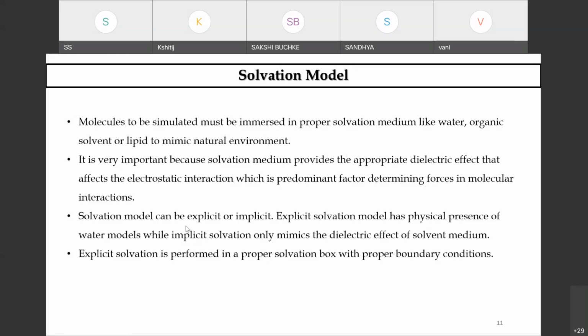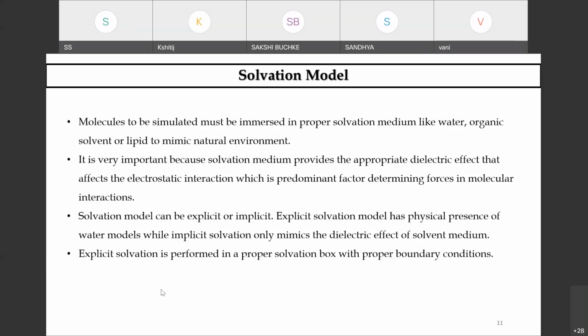So a solvation model can be explicit and implicit. Explicit solvation model will have physical presence of the water molecules, while implicit solvation will only mimic the dielectric effect of the solvent medium. Explicit solvation is performed in a proper solvation box with PBC, that is your periodic boundary condition. We set this periodic boundary condition, and that we will be doing in our demo session also. So the central idea behind any MD simulation is studying the time dependent behavior of a microscopic system.